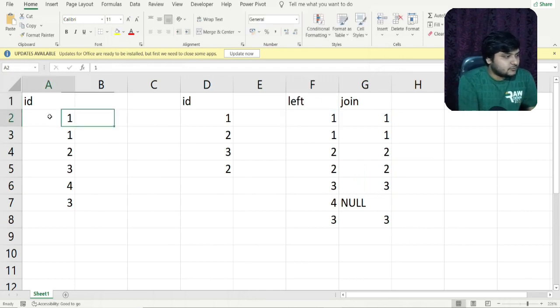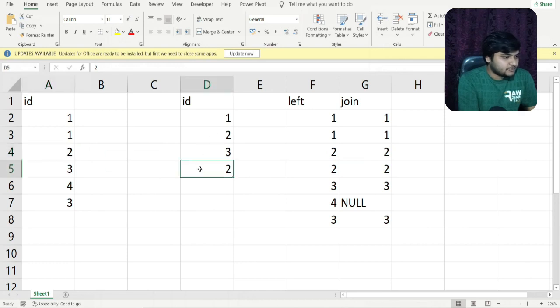Now let us see. 1 is present here, so 1 will be matched with this particular 1, and we are getting the very first row. Now the second row, this one will again be matched with this particular 1, so we are getting the second row. Now coming to 2, this particular 2 will match with this 2, so we are getting this particular row. This 2 again will find a duplicate value if it is present for another 2.